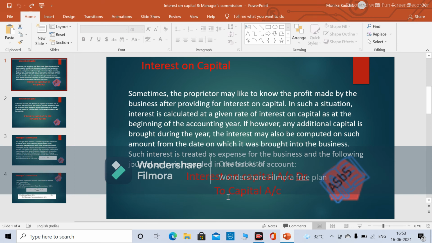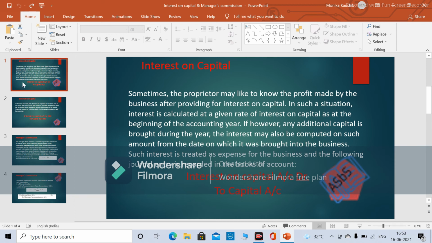In this case, interest on capital account debit; we debit the interest on capital account. In case you receive interest on drawings, then drawings account debit to interest on drawings. So that treatment would be completely opposite from this transaction. Okay.